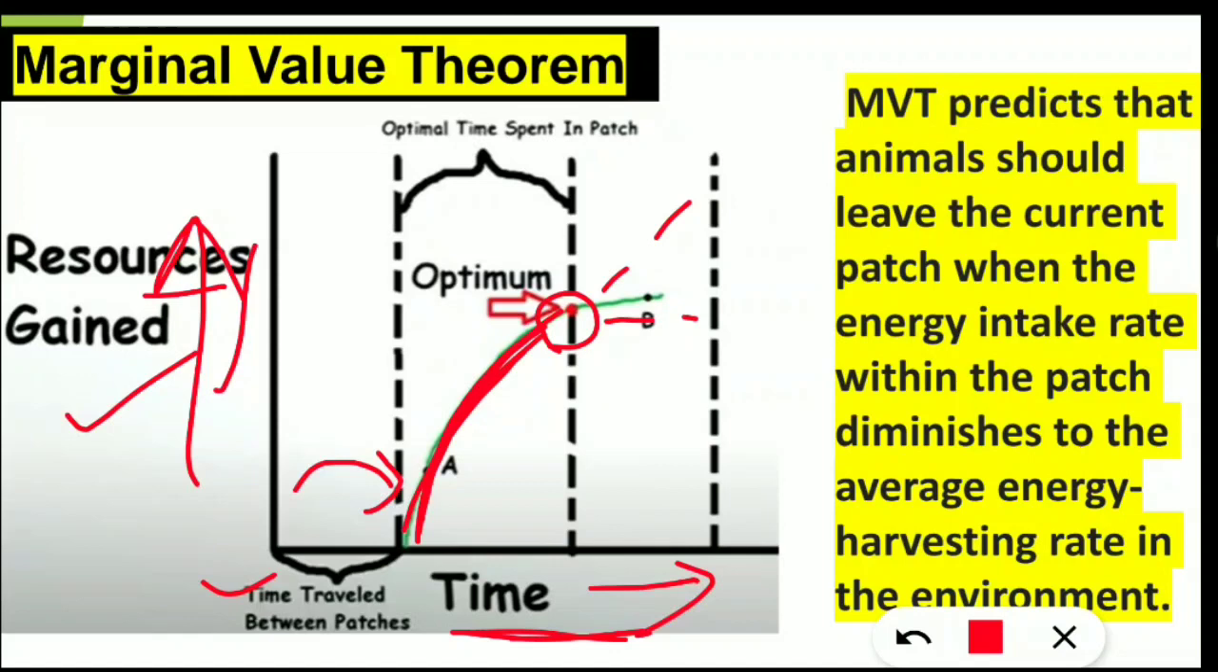So not as much resource gain is happening as the time they are investing in foraging at that place. So this is the point which is the optimum point to shift to a new location, because the energy required is more than the energy required in the previous patch. So here what will happen is that the animal will shift to the B patch. So this is the point where MVT will predict and tell the animal to move on to the next patch. So I hope it is clear. Let's move on to the next slide.